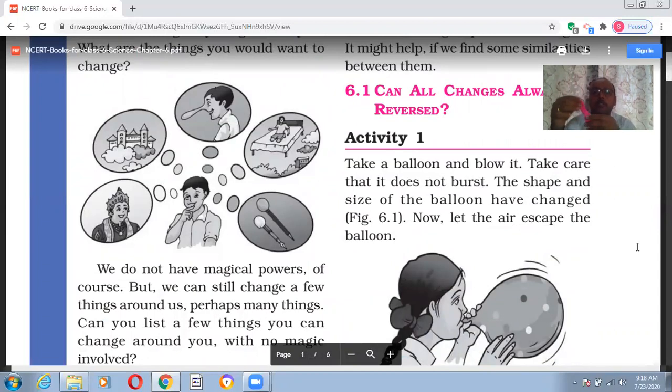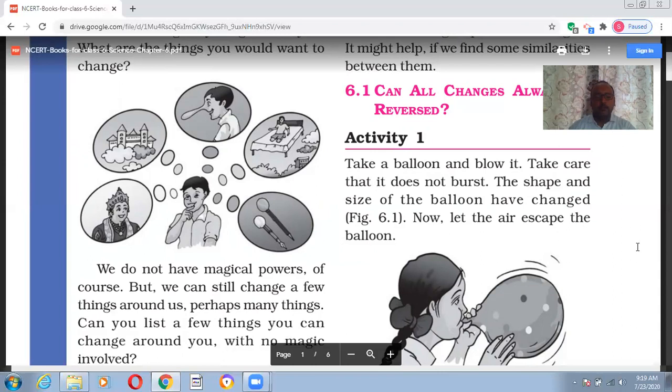In this, I'm taking one balloon. I'm just filling air in it. There is a change, yes, because the shape of the balloon has changed. So yes, we can say it has changed. When I allow this air to move out, to escape, then it will come back to its initial position, right?